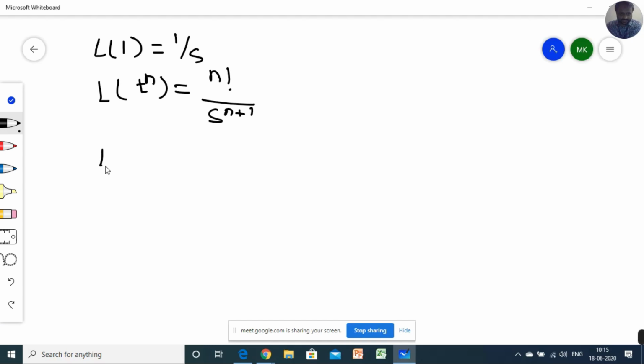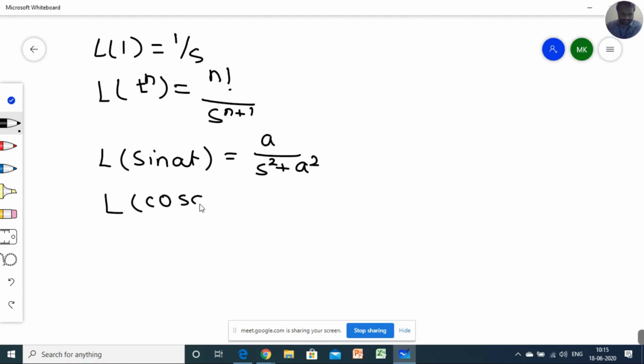Next, Laplace of sine of at is equal to a upon s square plus a square. Similarly, Laplace of cos of at is equal to s upon s square plus a square.